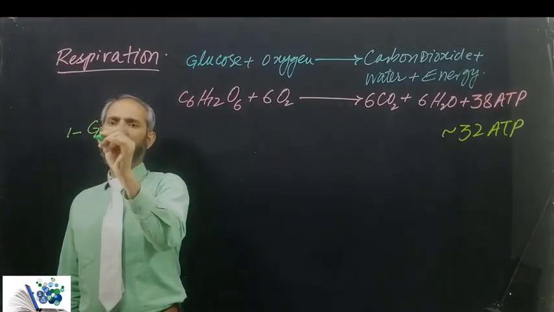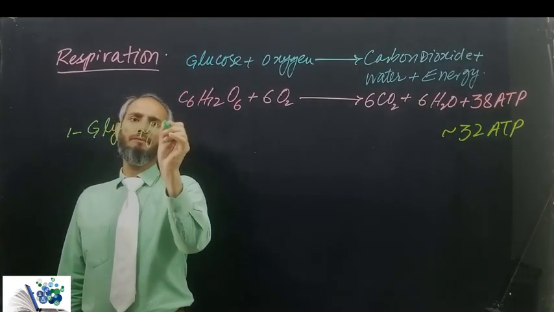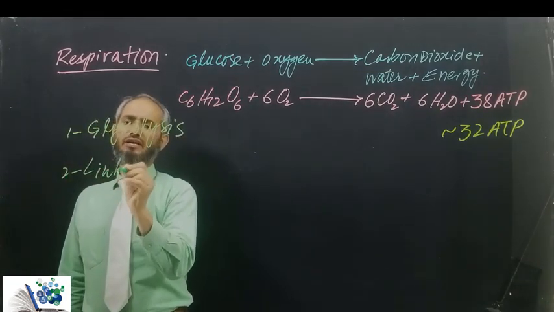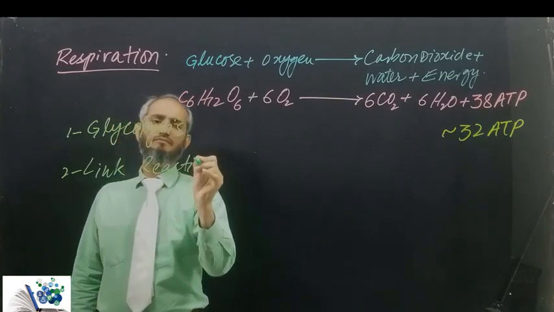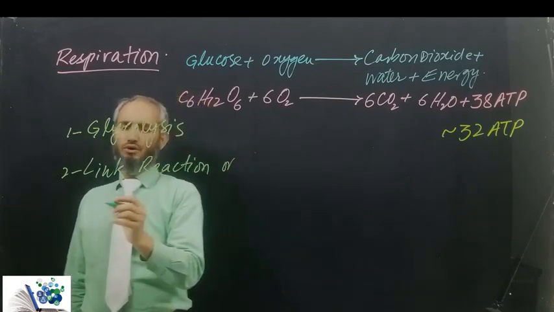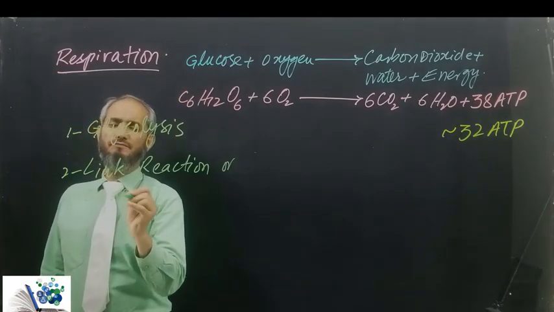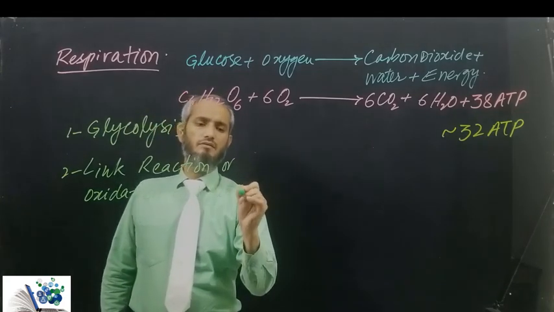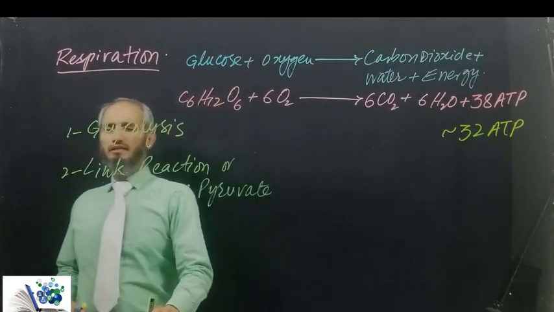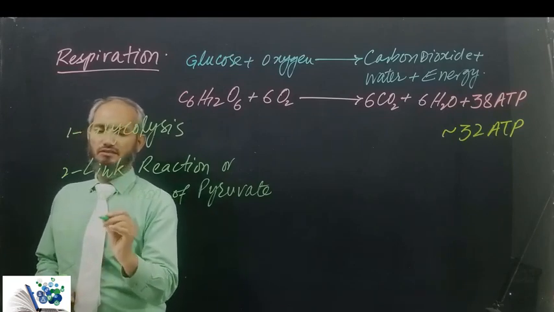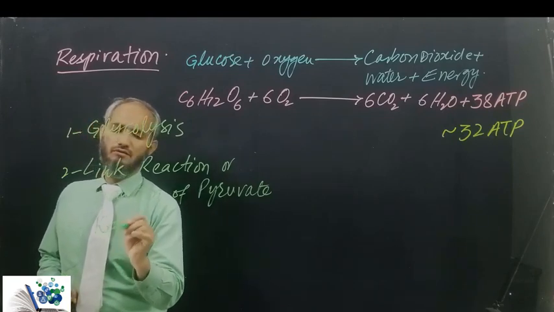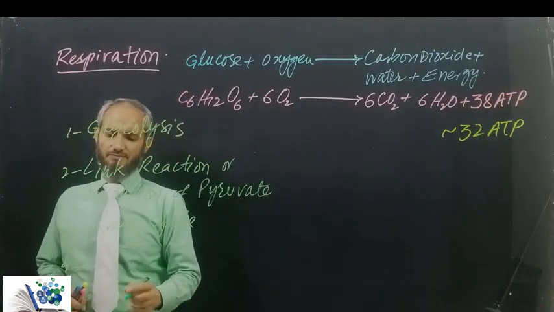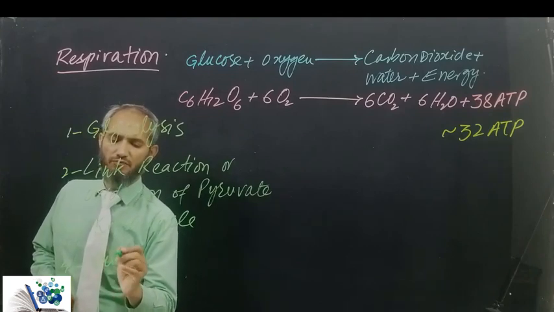Number 1, it is glycolysis. Number 2, it is link reaction, or it is also called oxidation of pyruvate. Then the third stage is Krebs cycle, and the fourth stage is oxidative phosphorylation.